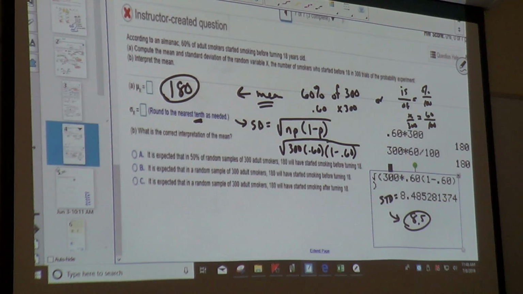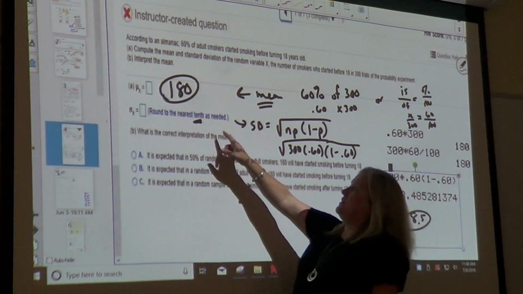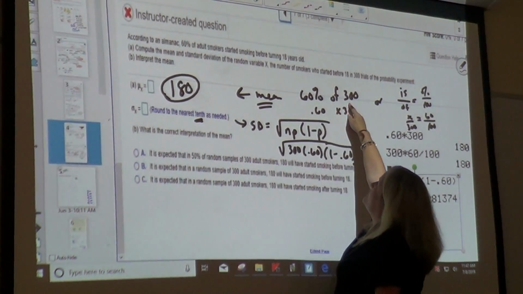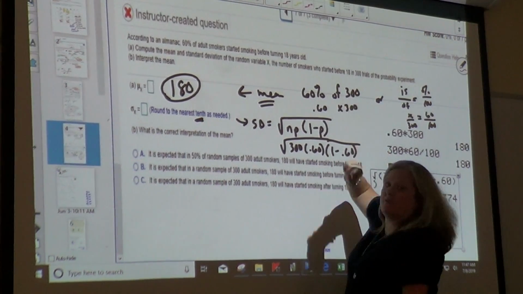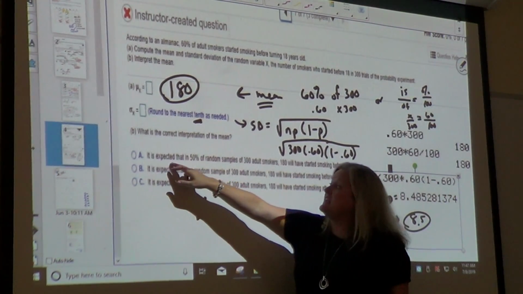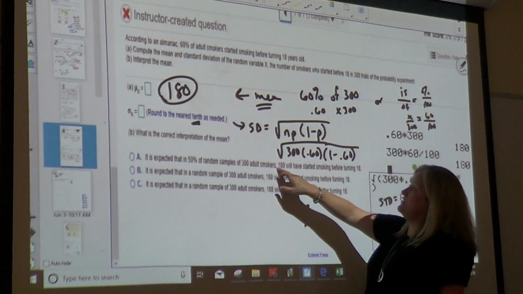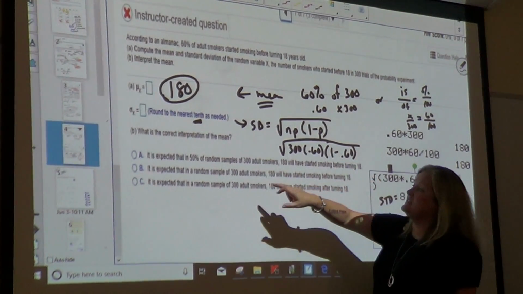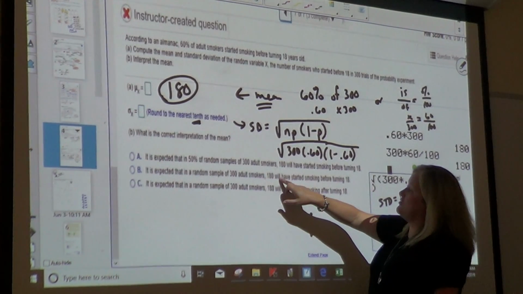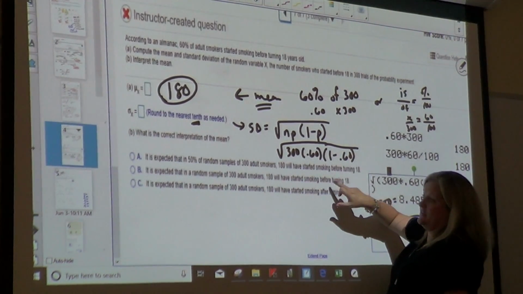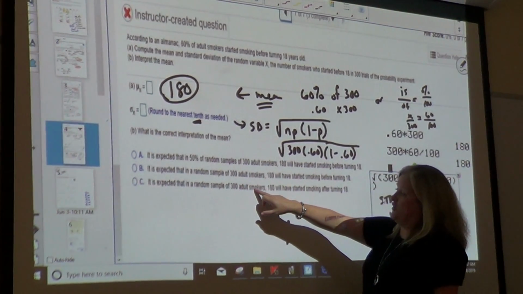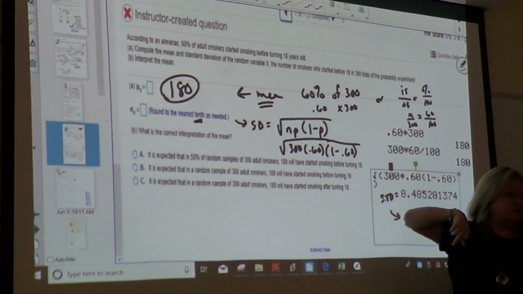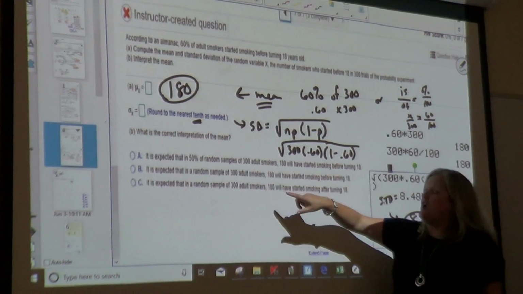Now, it says interpret the mean. What does this mean? It says 60% of the 300 people started smoking before they were 18. So it's expected that of a random sample of 300 people, 180 started smoking before 18.